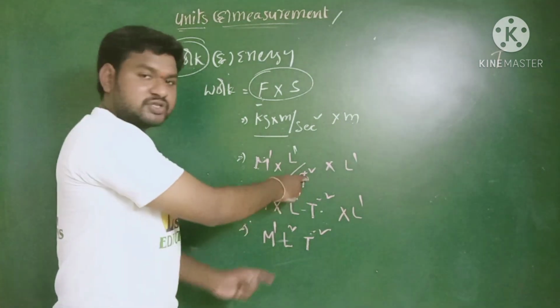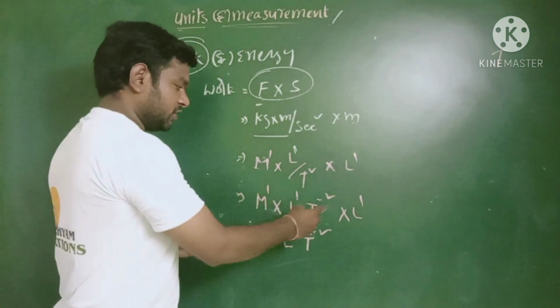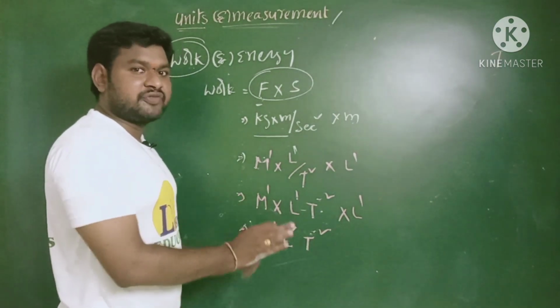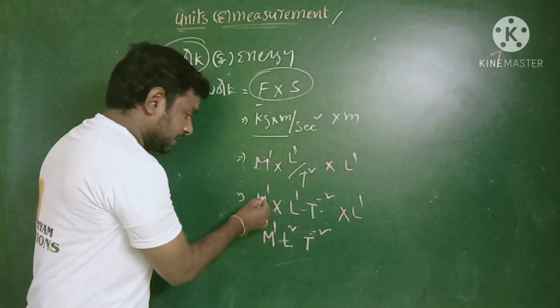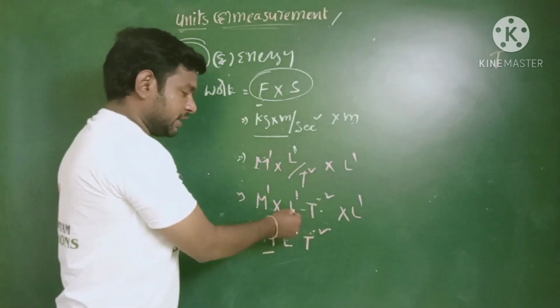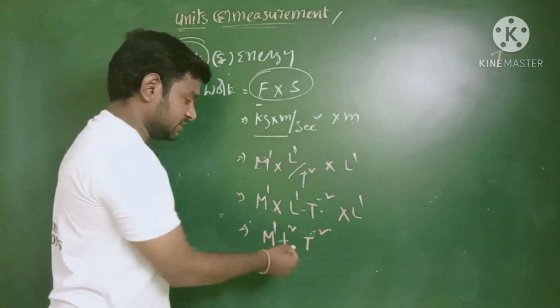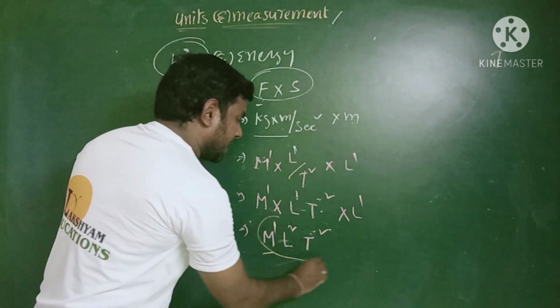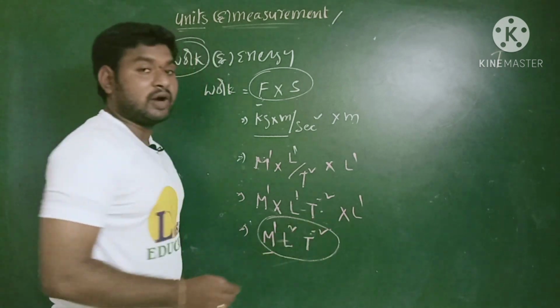So here T power 2 is in denominator, when it comes upward the inverse coming there, T power minus 2 into L power 1. So the final dimension formula for this expression is nothing but M power 1 L power 1 into L power 1 according to A power M into A power N equal to A power M plus N, that means L power 2 into T power minus 2. This is the dimensional formula for the work done.